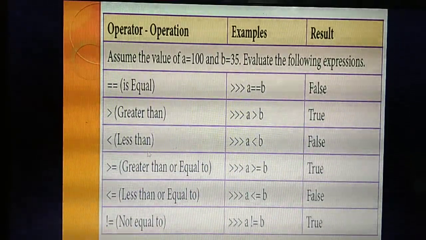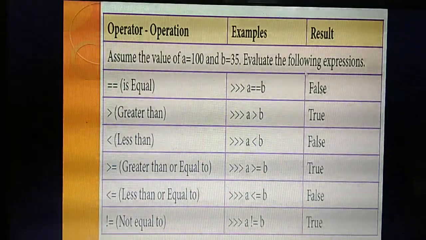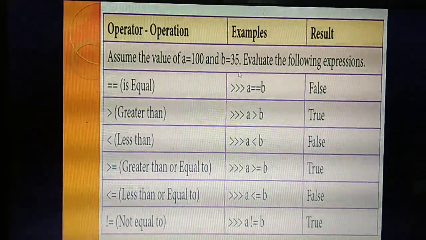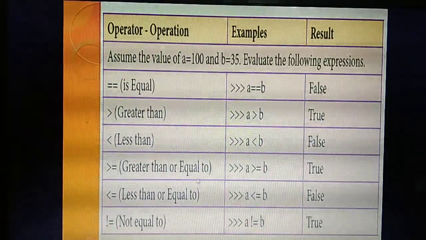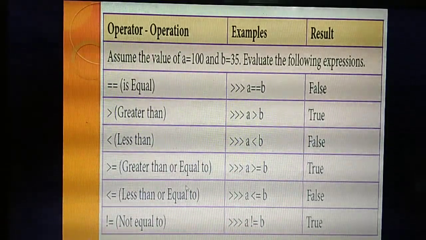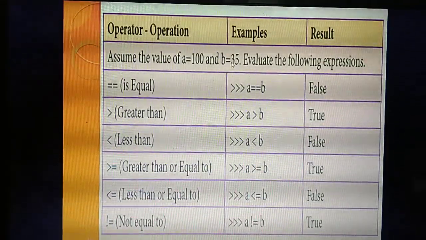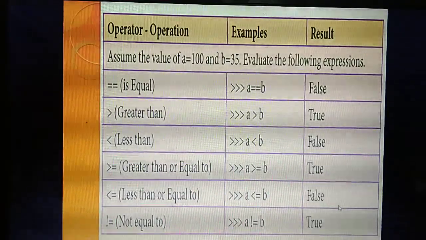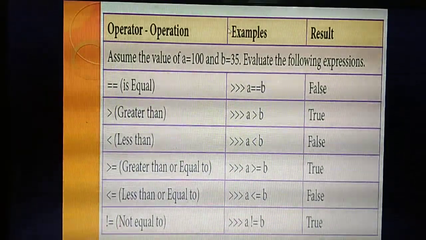Next, greater than or equal to. 100 is greater than or equal to 35. Correct, no? So the answer is true. Next, less than or equal to. Whether 100 is less than or equal to 35? No. So the answer is false. Then not equal to.